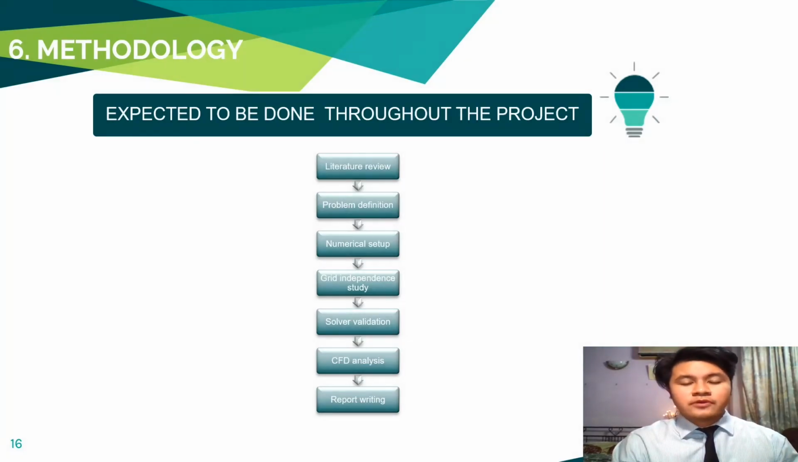The methodology section will involve the literature review, problem definition, numerical setup, independent study, software validation, CFD analysis, and lastly report writing. The data collected for this project involves the real dimensions of the CRV7 model. The dimensions will be recorded, including the length of the nozzle, divergence angle, and the exit area ratio.